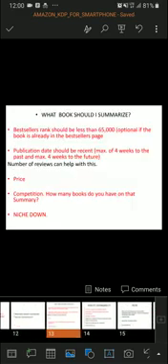Now, what book should you summarize? To summarize a book, you have to do this research. First, check the bestseller rank of the book. It shouldn't be greater than 65,000. It should be less than 65,000. Now, this is optional. If the book is already on the bestsellers page, ignore it and just continue.